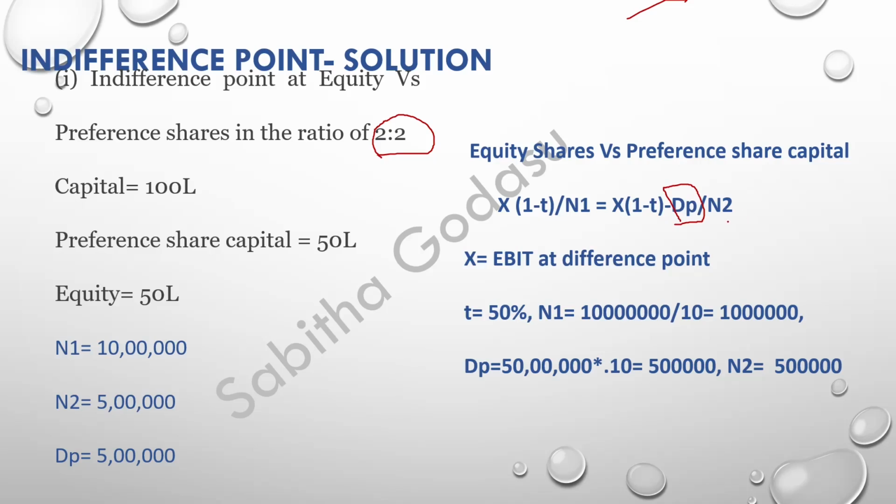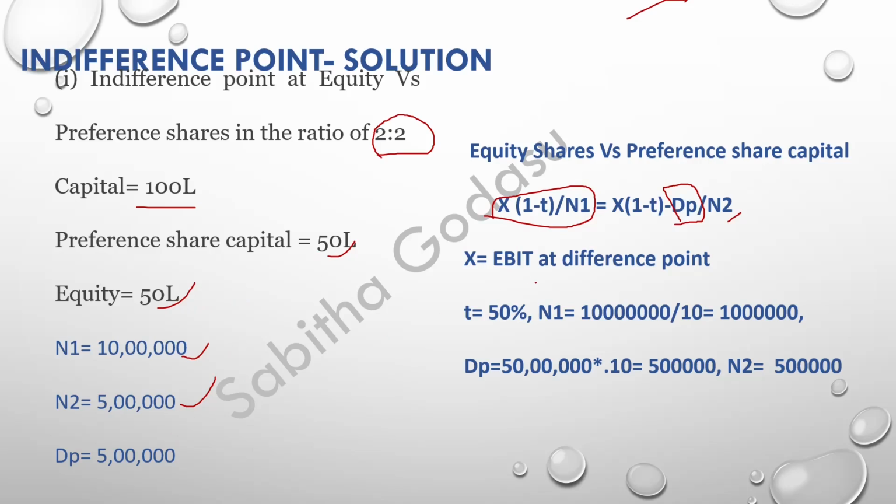Then your N2 is going to change, right? On the left hand side, you raise the funds only through equity, all 100 lakhs raised through equity, so of course, you know N1 is 10 lakhs. Whereas if you raise 50 lakhs through equity and 50 lakhs through preference share capital, then your equity shares for the second alternative will be 5 lakhs, and the dividend you are paying is 10% on your 50 lakhs, which is 5 lakhs.